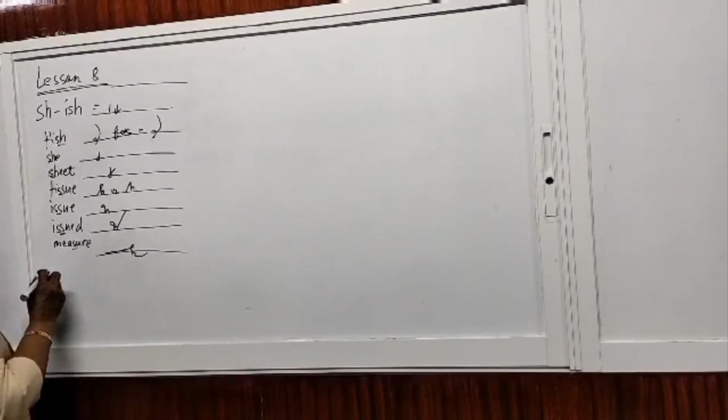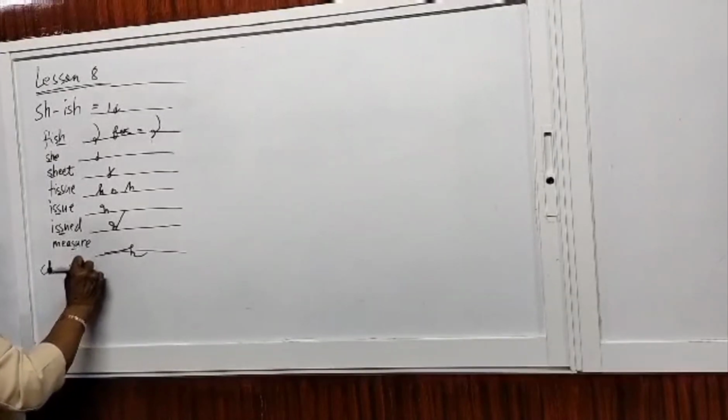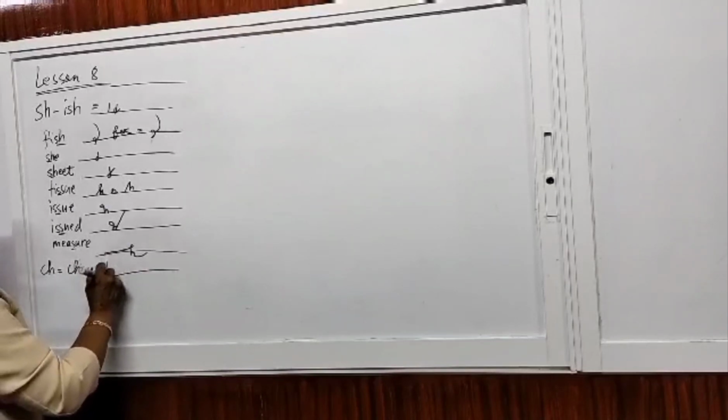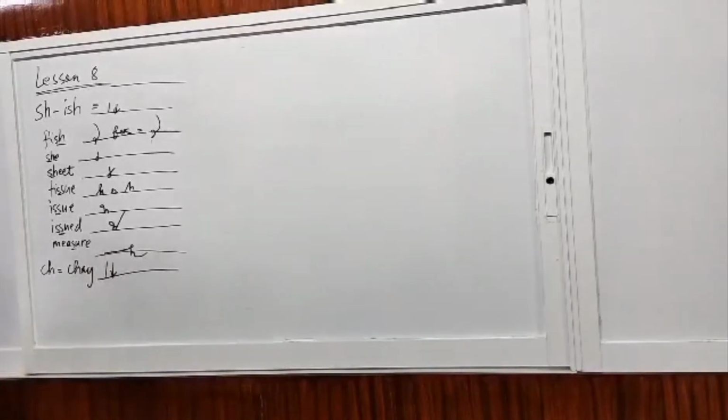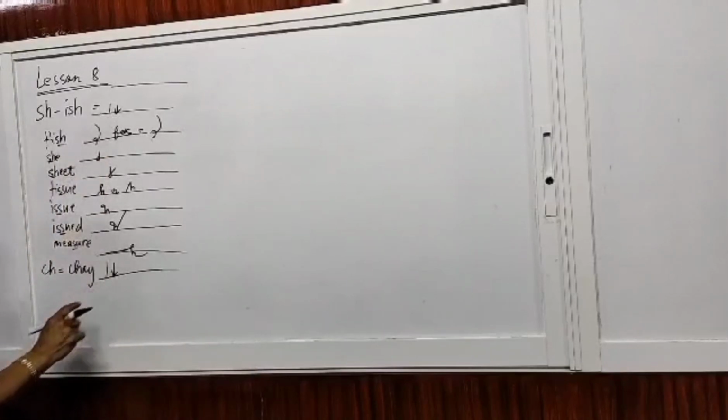Then we move on to the sound of chay. Ch. In shorthand, this is sounded as chay, and if this is the line of writing, this is the chay. So it's a little bit slanted, going downwards, but not very much slanted. So this is again small, and this is medium.